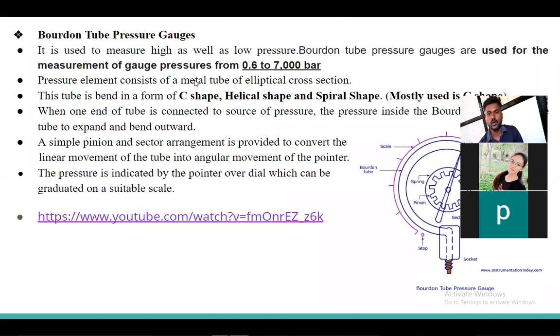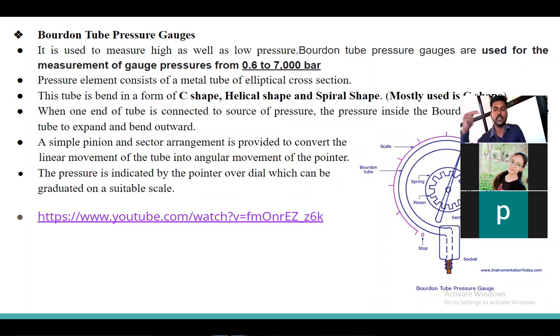The tube consists of a metal tube of elliptical cross section. When the water enters with pressure, it tries to convert the elliptical shape into a circular shape. Generally this tube is of C shape, helical shape, or spiral shape. The most used shape is the C shape. One end of the tube is connected to the source of pressure where the water enters, and the other end is sealed.